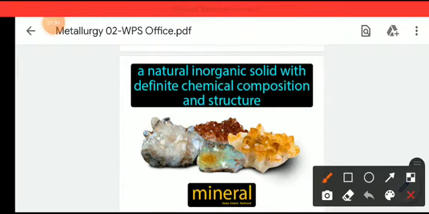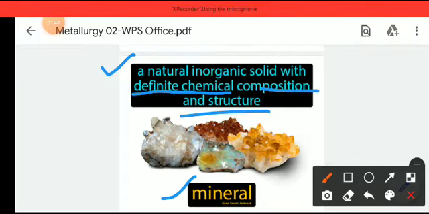So how can we define a mineral? A mineral can be defined as a natural inorganic solid with a definite chemical composition and structure. Remember, it is inorganic. I have already discussed that there are mainly three parts of chemistry: organic, inorganic, and physical. Here the metallurgical part is based on inorganic chemistry. So a mineral is a natural inorganic solid with a definite chemical composition and structure.